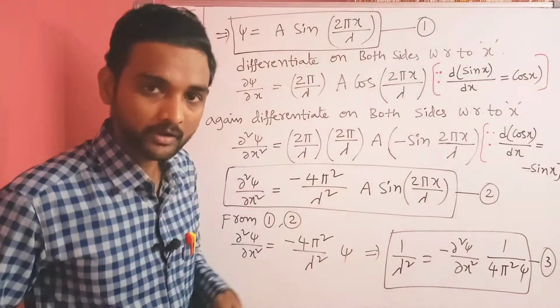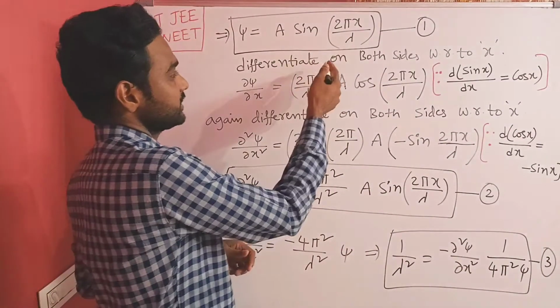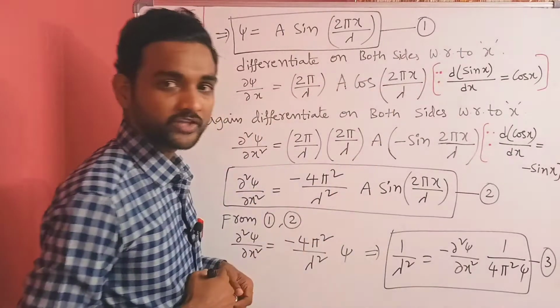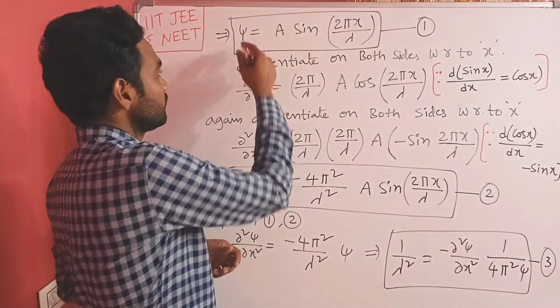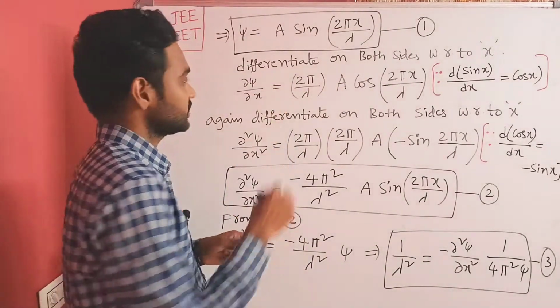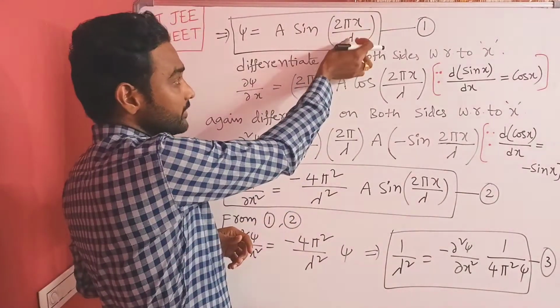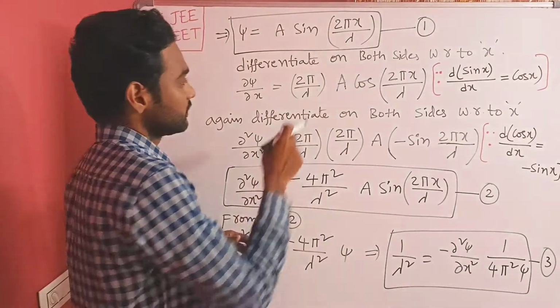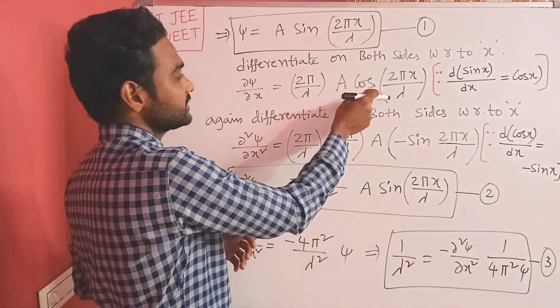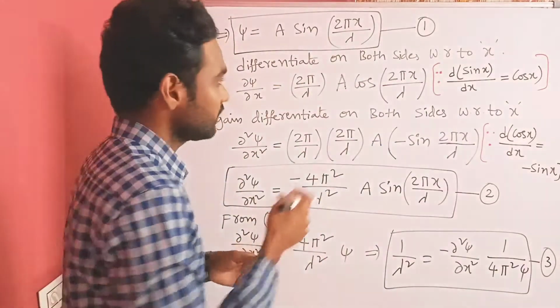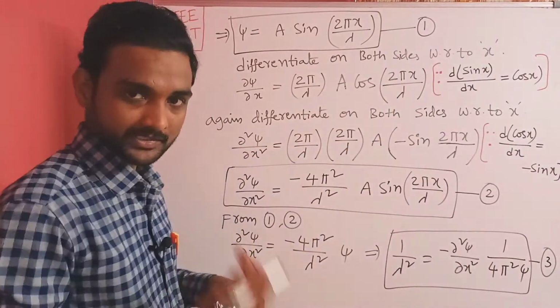It is equation number 1. Now we have to differentiate this equation on both sides with respect to x. Then dou psi by dou x is equal to 2 pi by lambda, because this 2 pi by lambda can come out because of derivation, into a cos 2 pi x by lambda. Here the derivative of sin x is cos x.